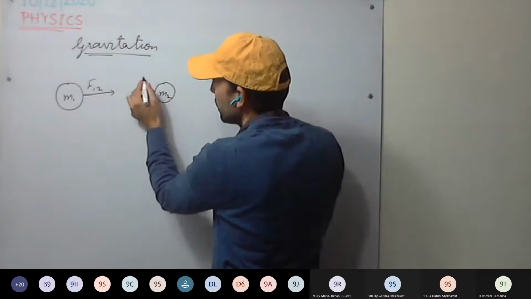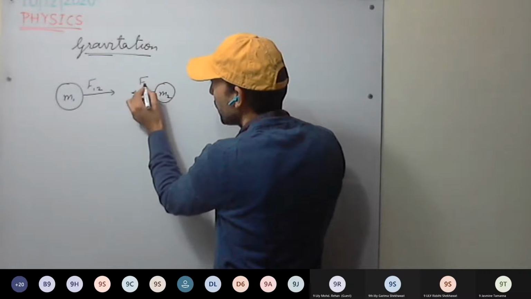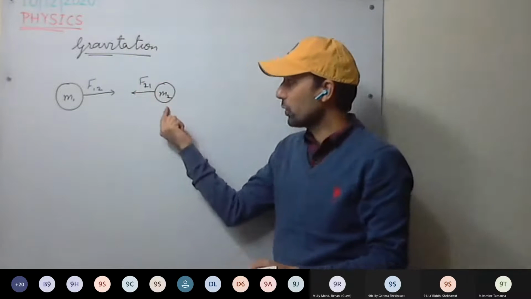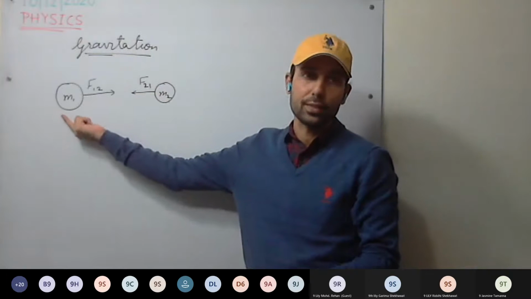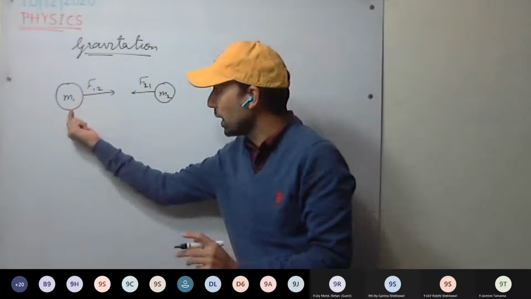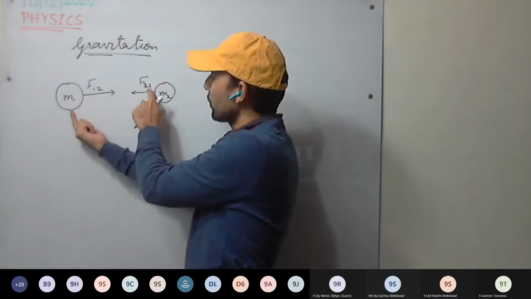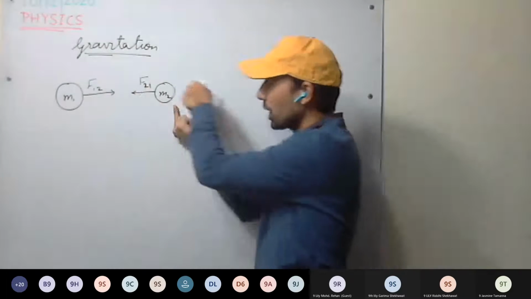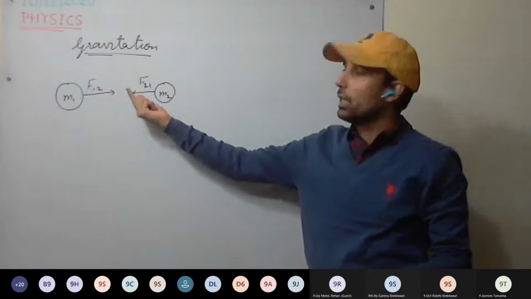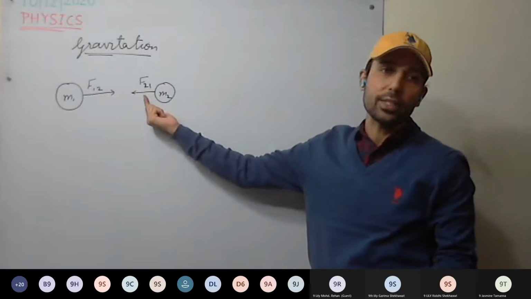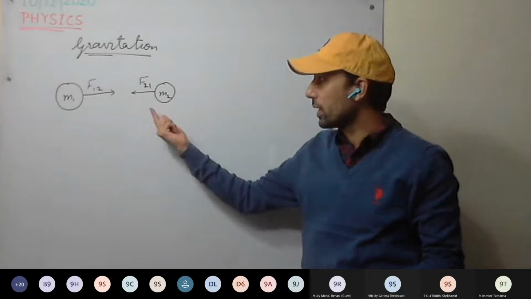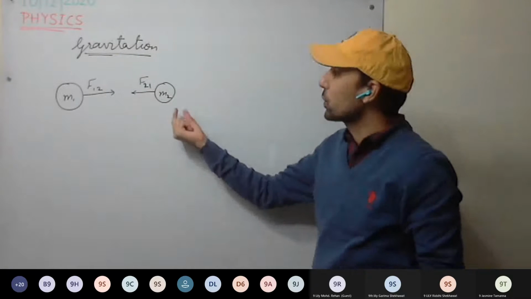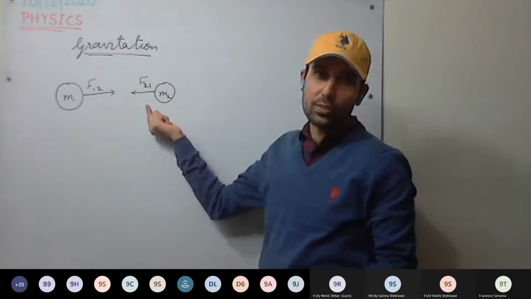So there will be force F21, force on second due to first. This particle is attracting with the force F21, and this particle is attracting the mass M1 towards it with force F12. This force is called gravitational force. It is always attractive.